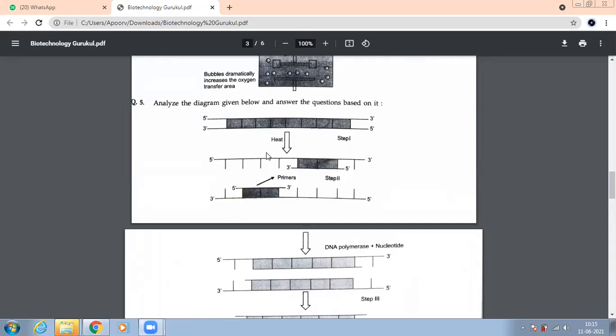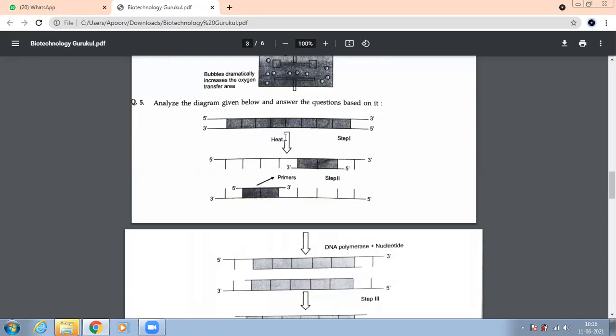Let's discuss a little. What happens in denaturation? What are we applying? Heat, a high amount of heat. What happens when we apply a great amount of heat to the double-stranded DNA? It gets separated. Yes. So the double-stranded DNA actually converts into single-stranded DNA. The process is known as denaturation.